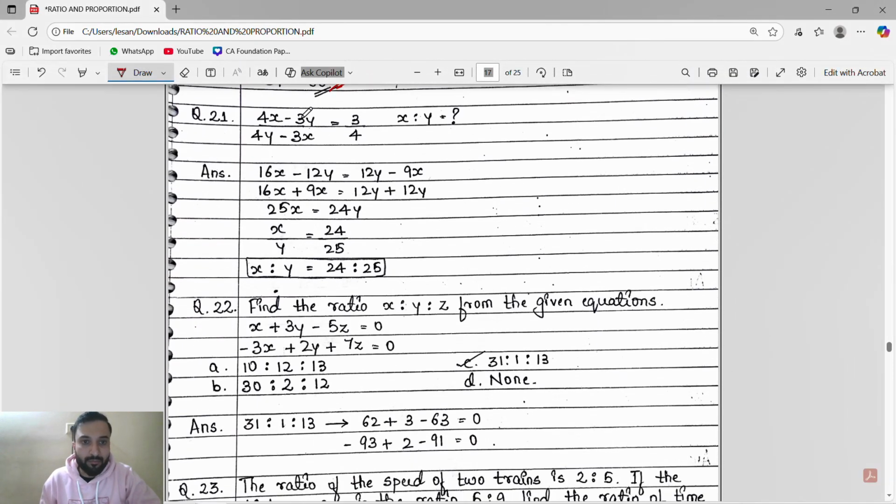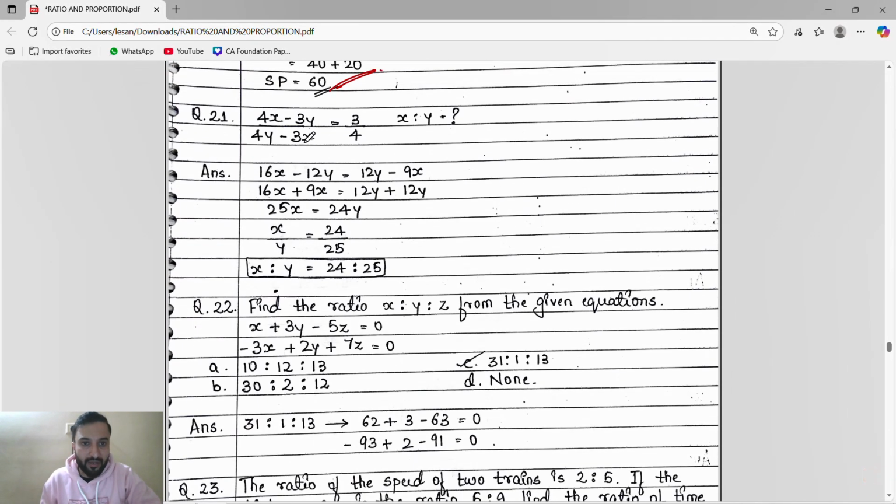Now see, 4x by 3y divided by 4y minus 3x is equal to 3/4. You have to find x is to y. X is to y means you have to find the value of x, then the value of y. This is a very simple thing. We will do the cross multiplication. After doing cross multiplication, we will get 25x equals 24y.